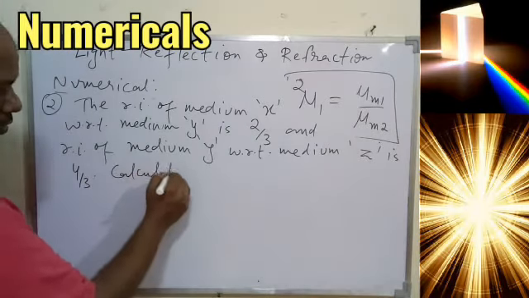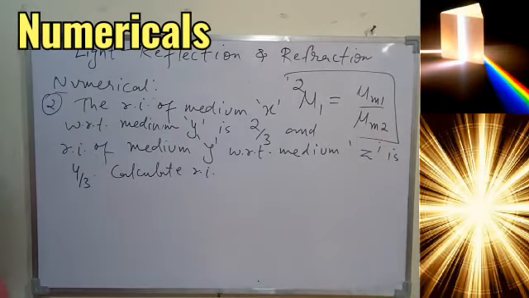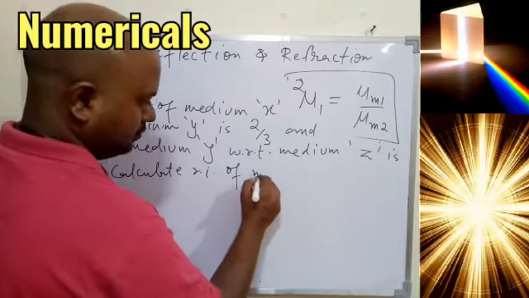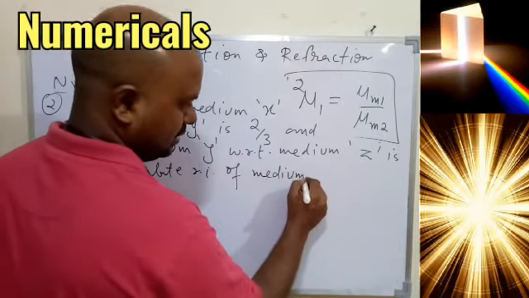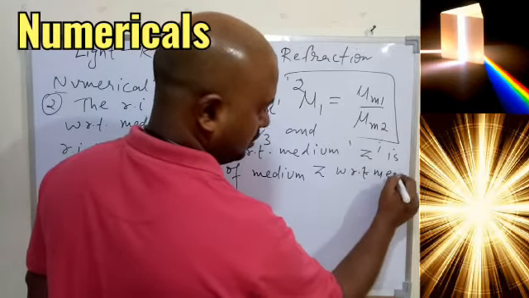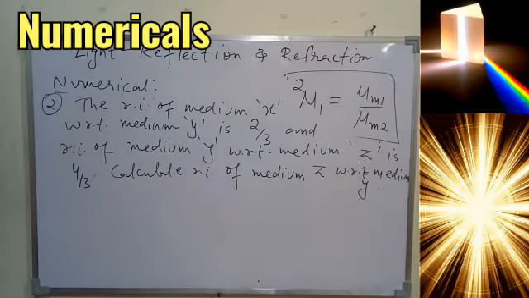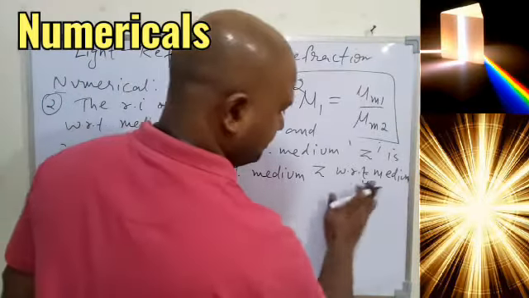Calculate refractive index of medium Z with respect to medium Y. Sorry, with respect to X.